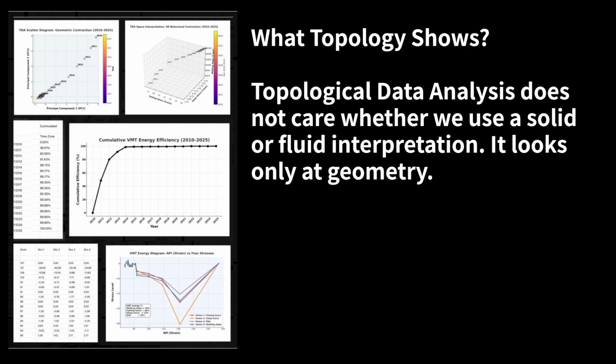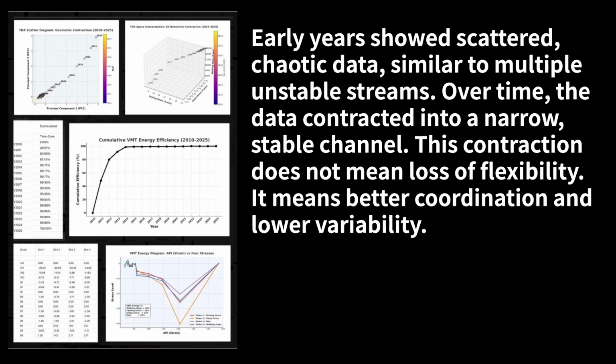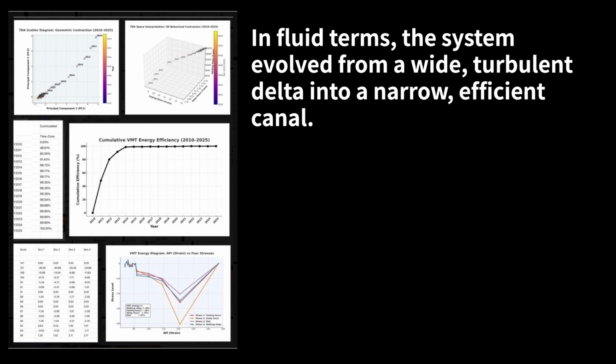What topology shows? Topological data analysis does not care whether we use a solid or fluid interpretation. It looks only at geometry. Early years showed scattered, chaotic data, similar to multiple unstable streams. Over time, the data contracted into a narrow, stable channel. This contraction does not mean loss of flexibility. It means better coordination and lower variability. In fluid terms, the system evolved from a wide, turbulent delta into a narrow, efficient canal.